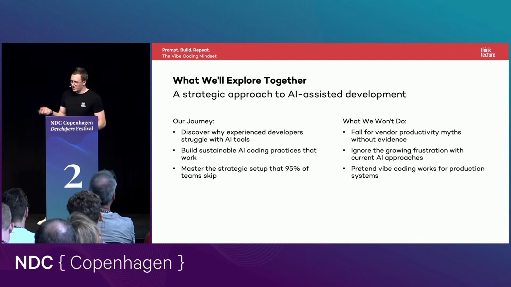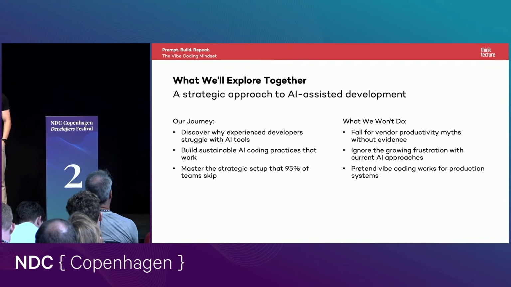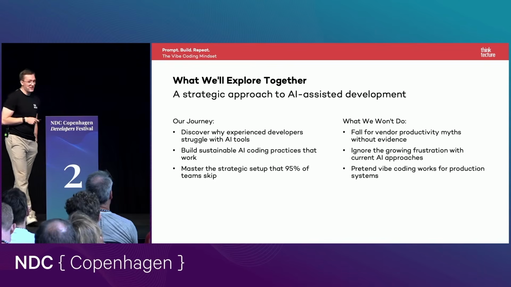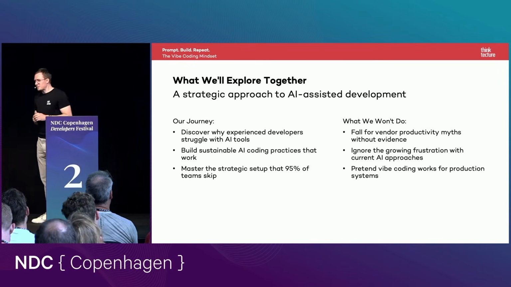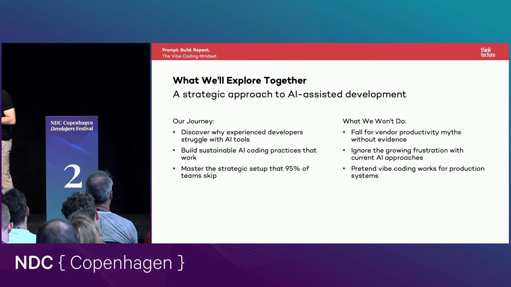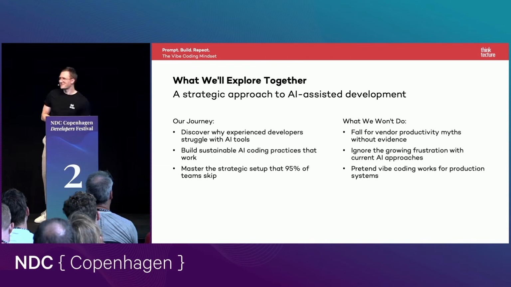This talk is not about falling for the claims the vendors are making. We will later take a look at those numbers, what they are claiming, and how much more productivity you gain using AI tools. And I'm also not here to pretend that vibe coding works for a production-ready system. Sorry about that. But let's see.